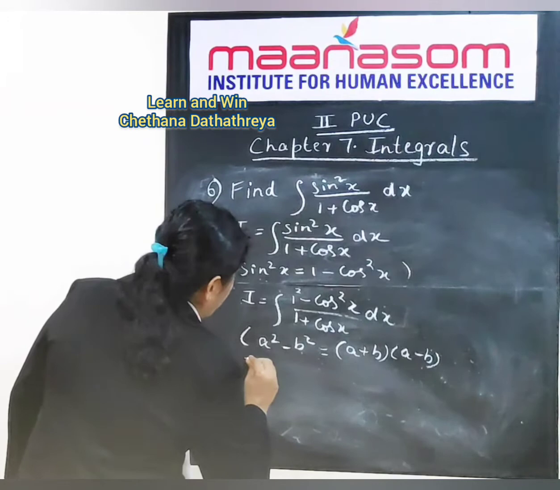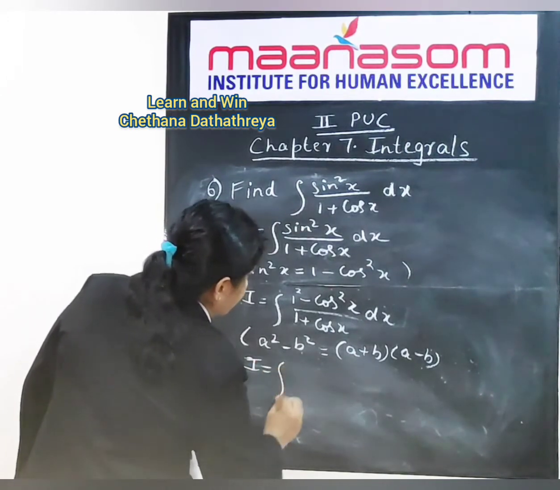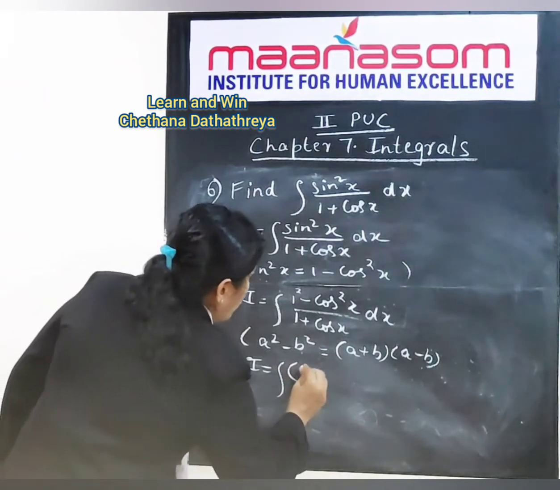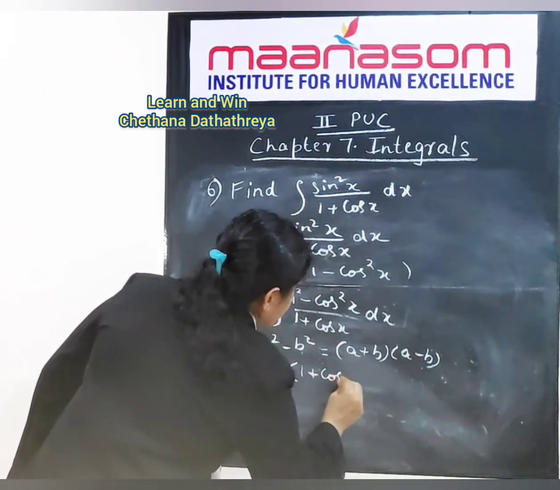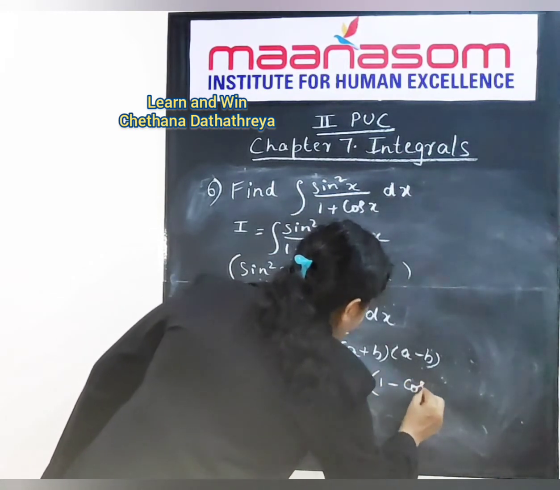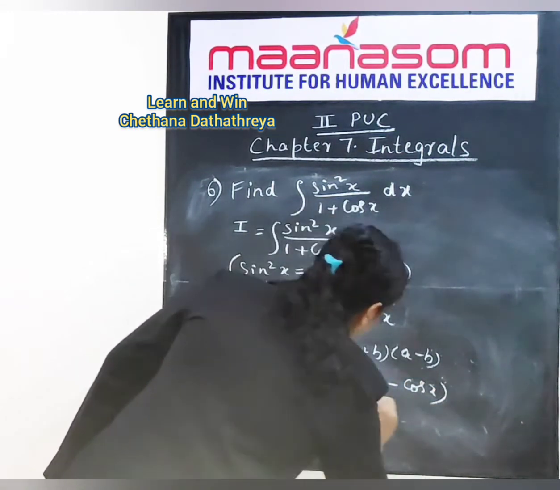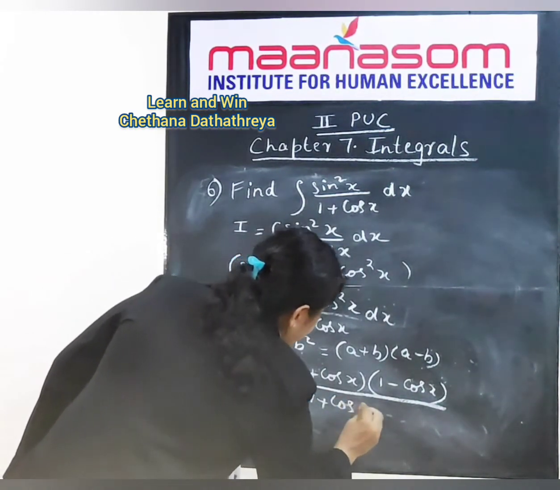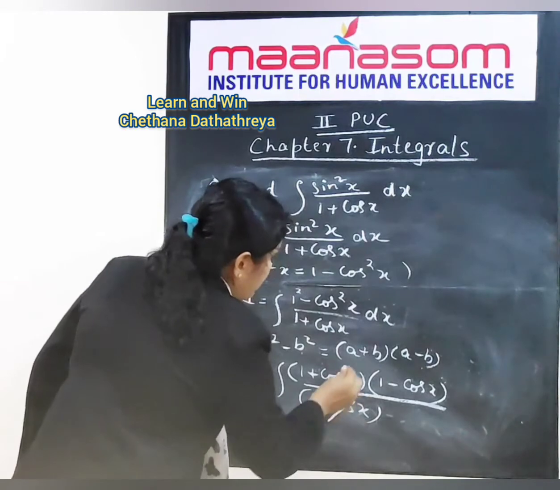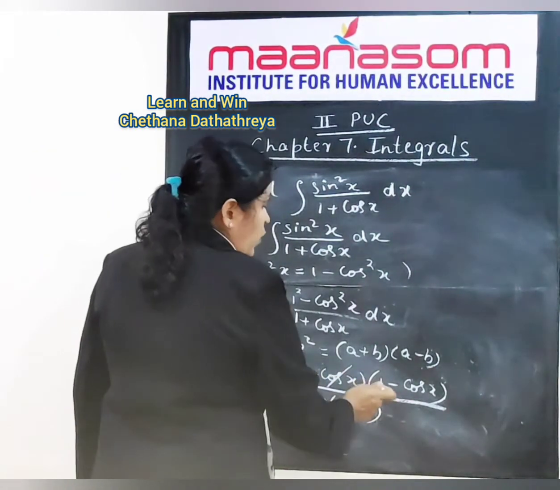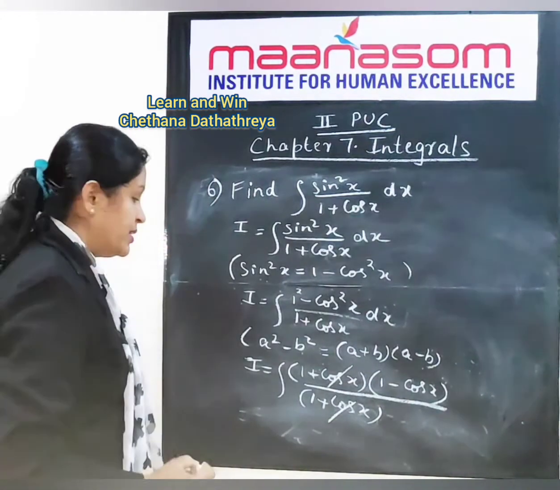So the numerator of our integral will become 1 square minus cos square x, which can be written as 1 plus cos x into 1 minus cos x, divided by 1 plus cos x. Now we can cancel 1 plus cos x and 1 plus cos x. What remains? Integral 1 minus cos x remains.